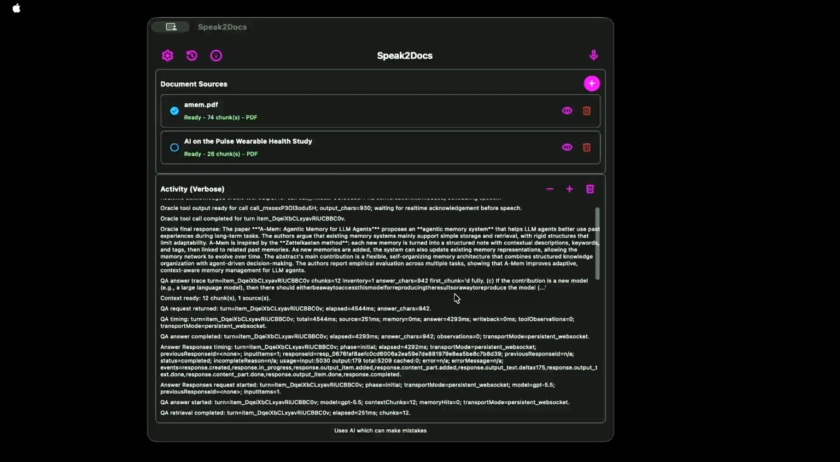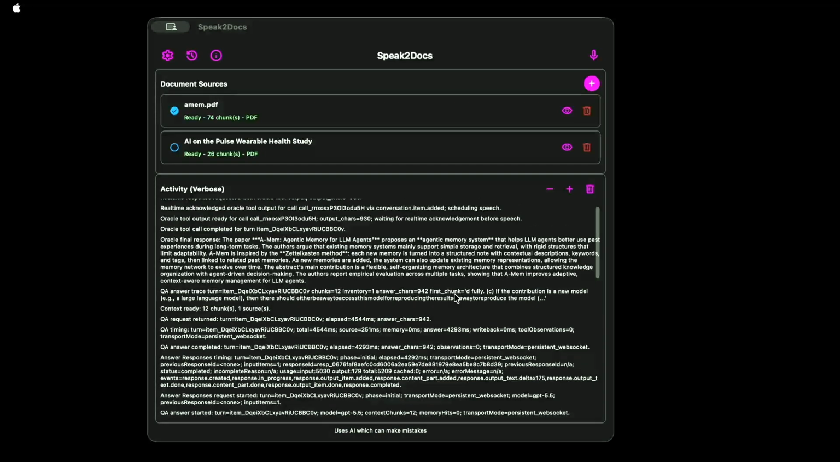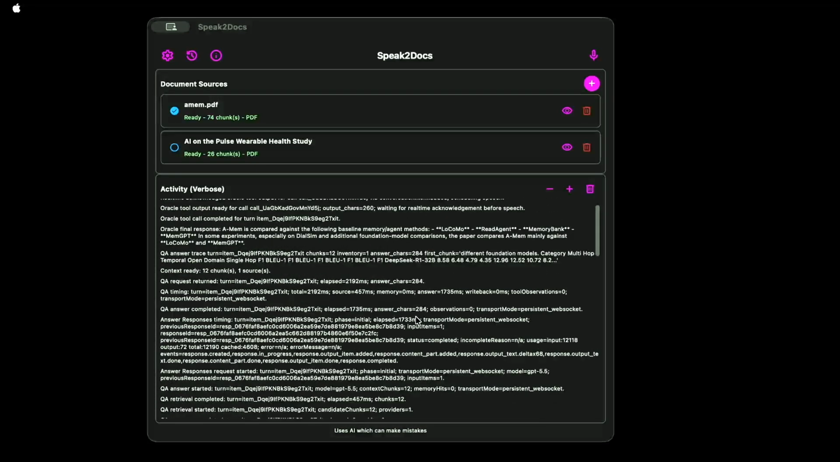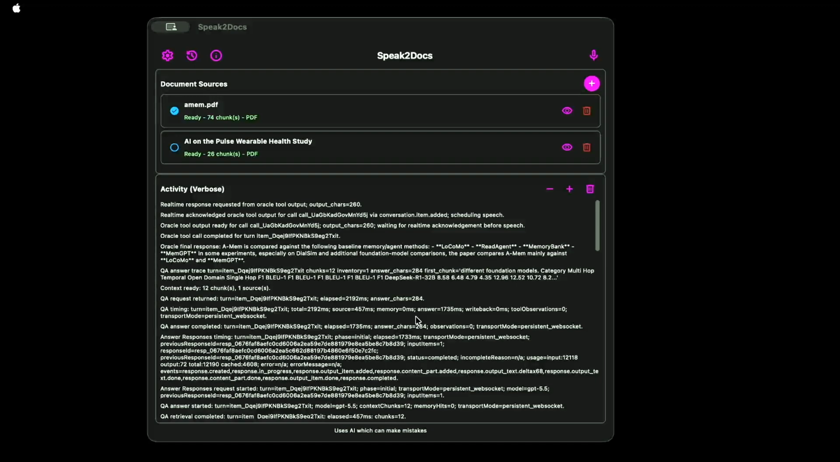Then, what other algorithms is AMEM compared against? Let me check what baselines it's evaluated against so we can list them clearly. AMEM is compared against the following baseline memory agent methods: Locomo, Read Agent, Memory Bank, MEMGPT. In some experiments, especially on DialSim and additional foundation model comparisons, the paper compares AMEM mainly against Locomo and MEMGPT.